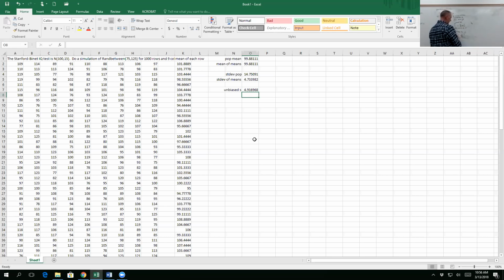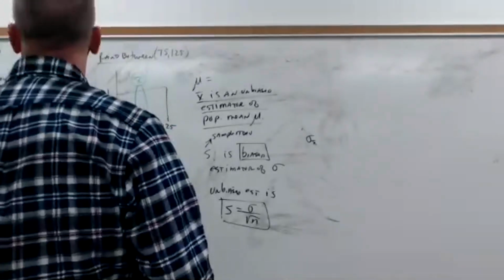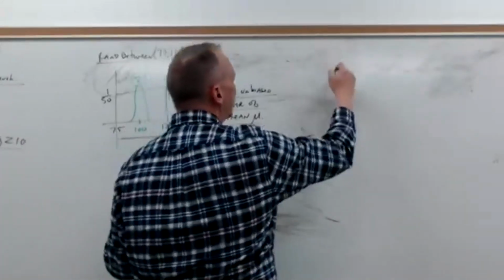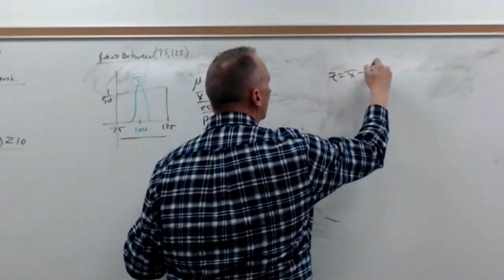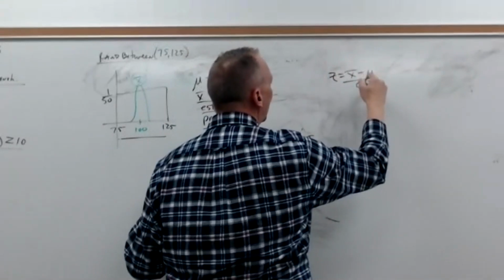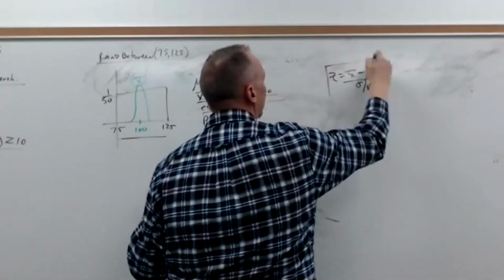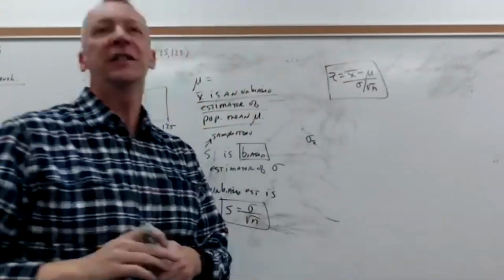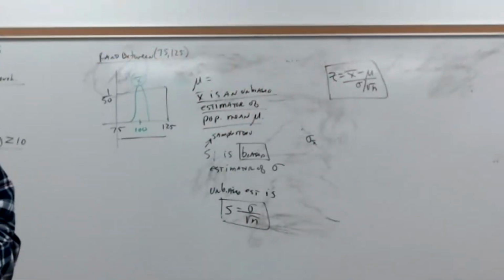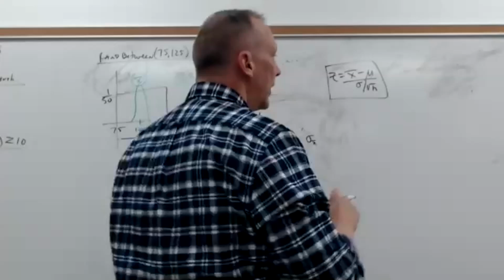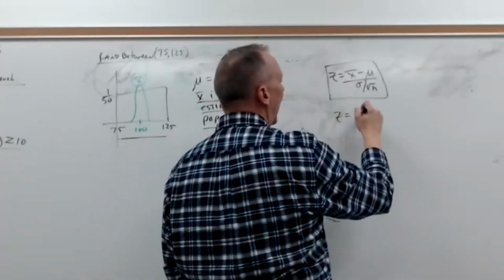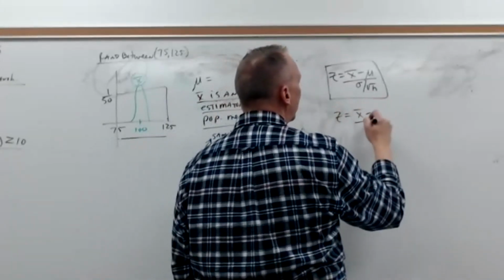In some books, they write this as sigma of x bar instead of s. Now, today I'm going to introduce to you a new formula. So here's your new formula that's related to the central limit theorem. It's going to be z equals x bar minus mu over sigma over the square root of n. Now, what does that look very similar to? It looks similar to the z-score where I've got x minus mu over sigma.